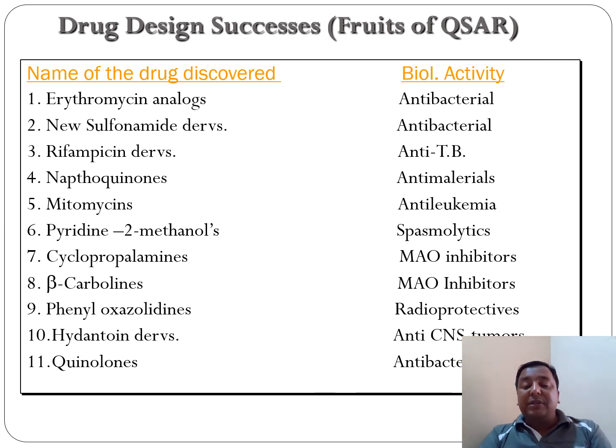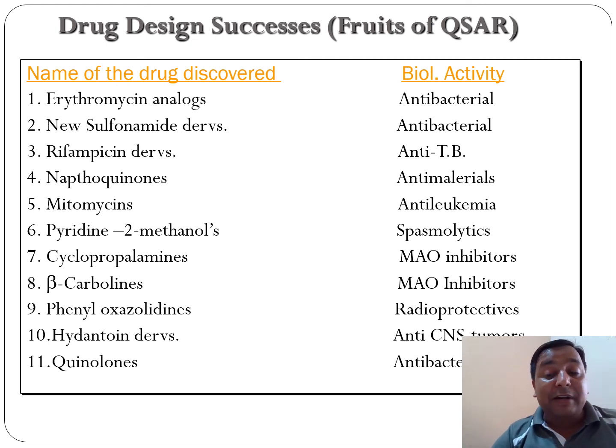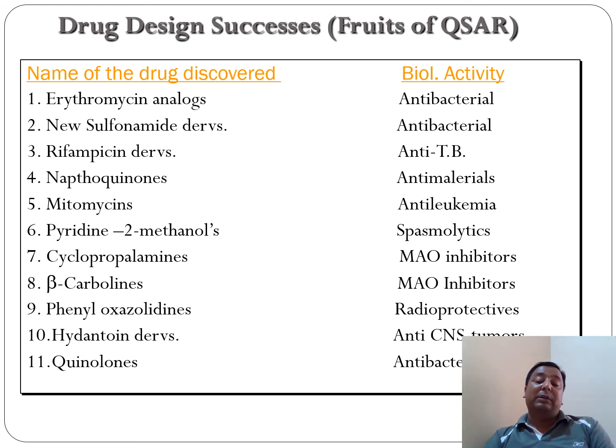Even we have online resources, tools and databases to understand the validity of the targets, such as the SAVES server, where we analyze structures, the structure analysis and validation server.